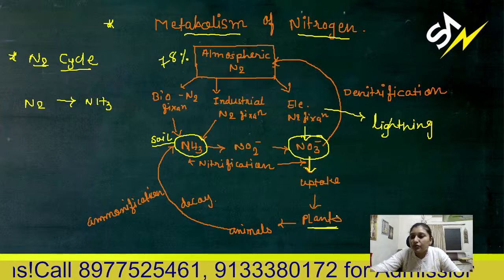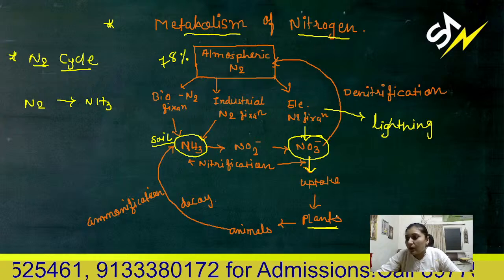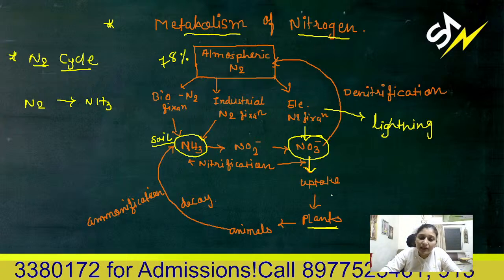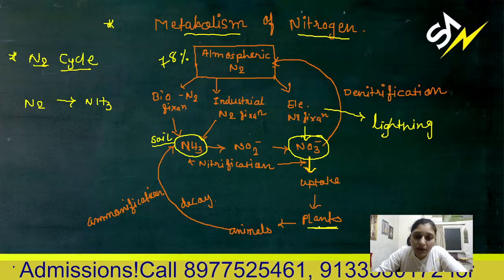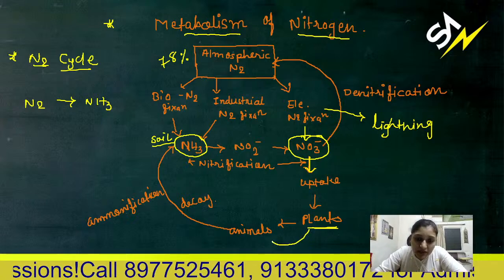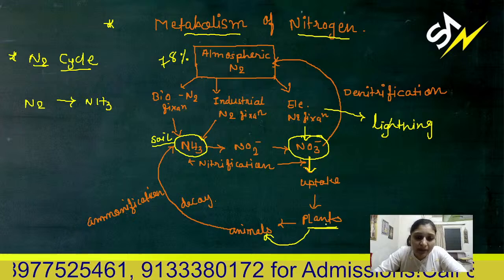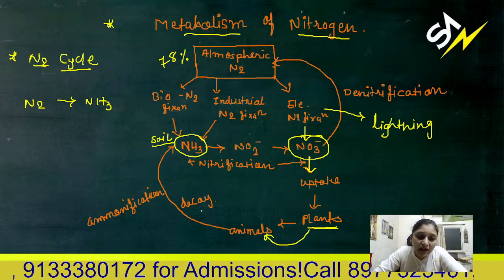So at the next food chain level, plants will be consumed by animals. This plant will be consumed by animals, and then both animal and plant biomass, their dead bodies, undergo a decaying process.